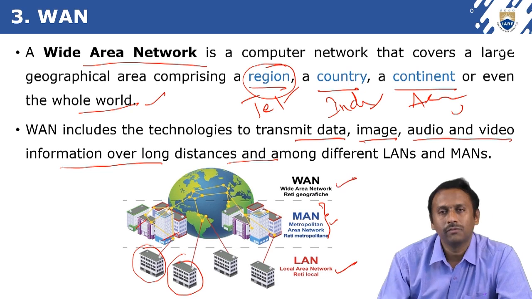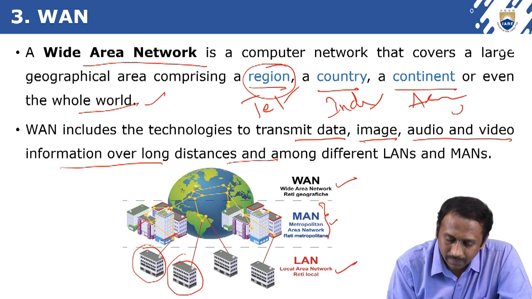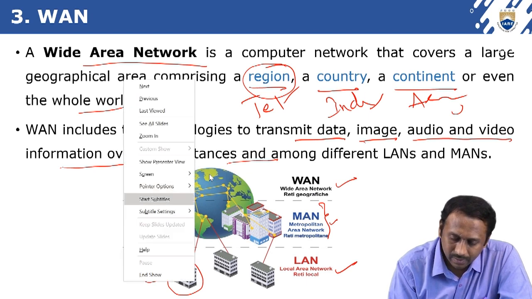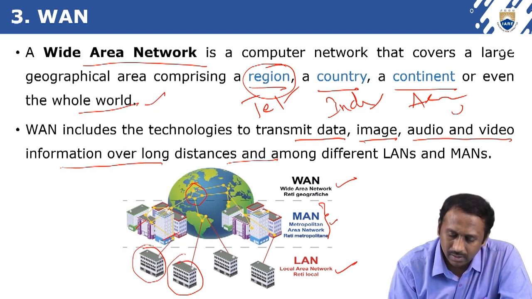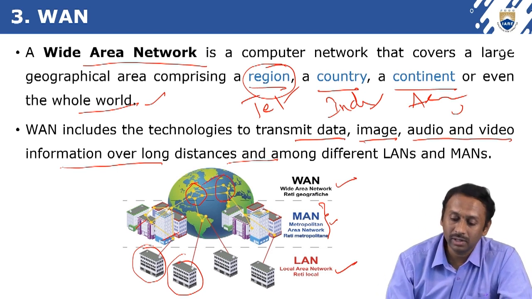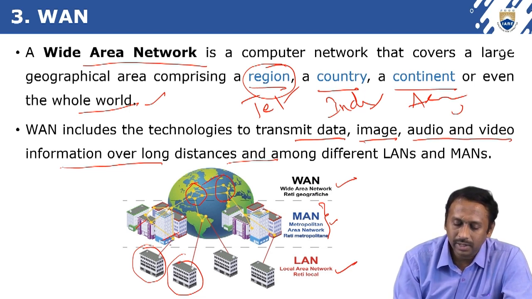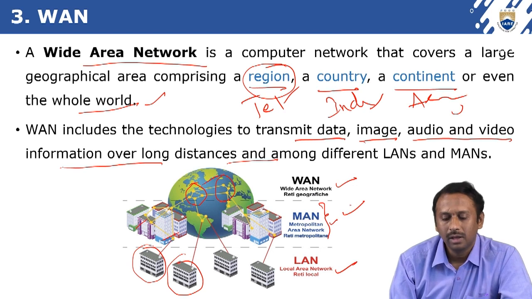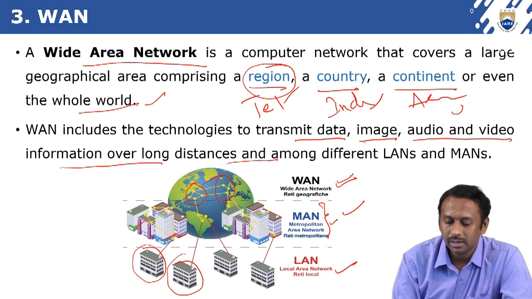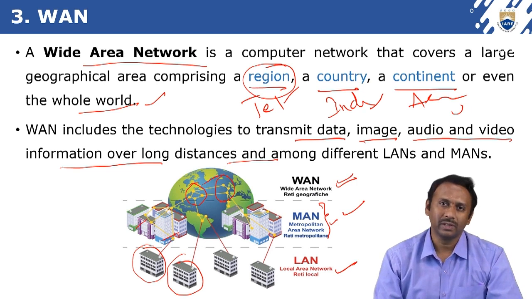Whereas in a wide area network, what will happen if you observe this? Okay, see here. There are different regions or different continents or different countries across the world. These networks are interconnected. Okay, already LANs are connected, different LANs are connected with the help of MAN, and different MANs are connected in the wide area network. So this is the internet, isn't it?